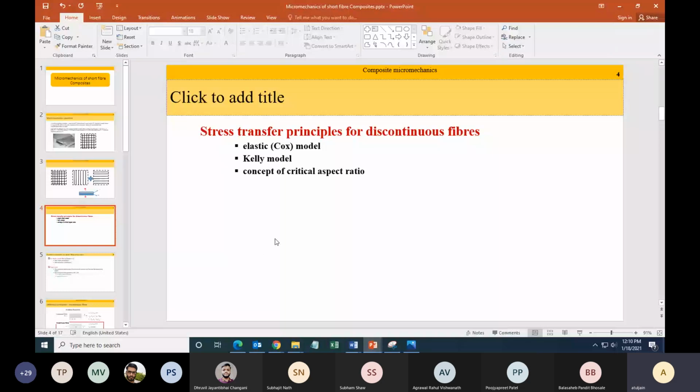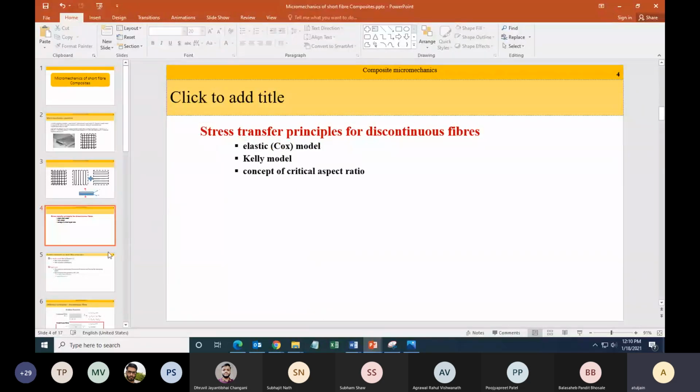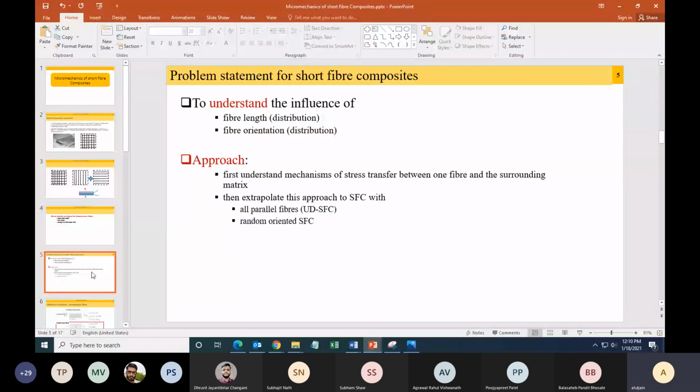For that, we will first discuss what is known as the Cox model, and then we go to the Kelly model. From that, we will have the concept of critical aspect ratio and how properties can be calculated. So what is our problem statement? We have a composite material which has fibers of a certain length, maybe with some length distribution also, and a certain fiber orientation or fiber orientation distribution.